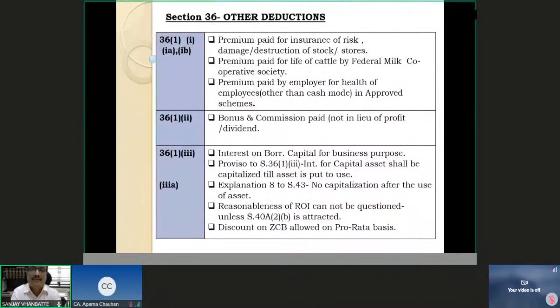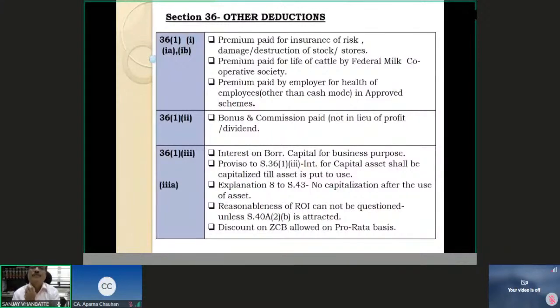Now let's go back to section 36. Friends, in the chapter of PGBP, section 36 is a very specific section which mentions deductions available specifically on certain categories of expenses. Now those categories of expenses, let us understand one by one. It is not that important for you to understand the sub clauses of section 36(1), but yes, I have mentioned them. Let's try to understand them one by one.